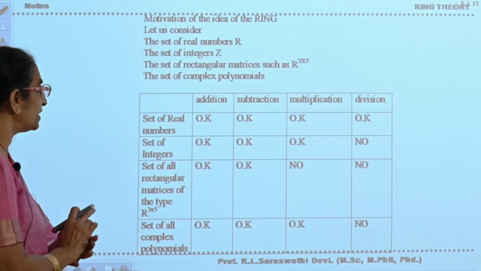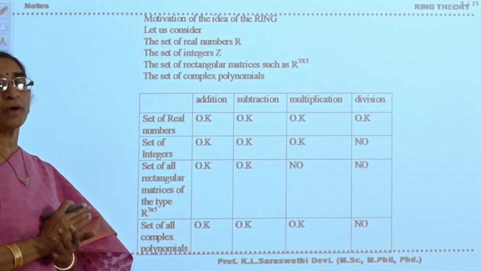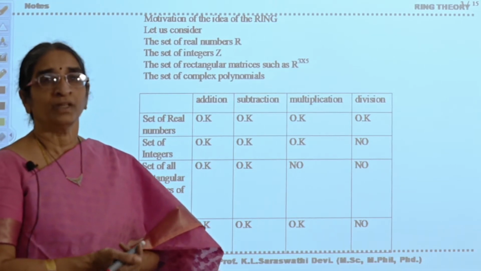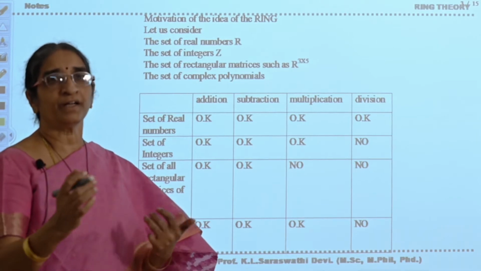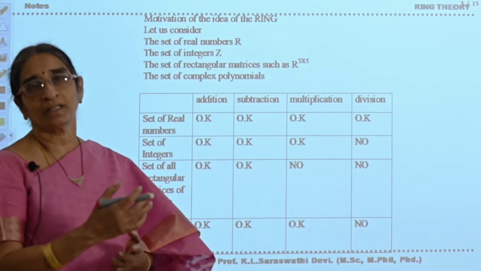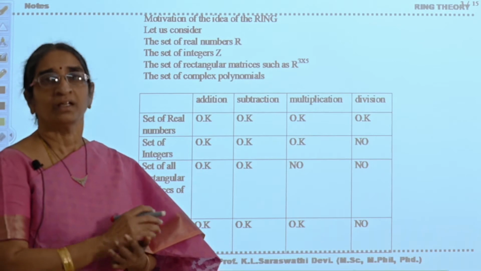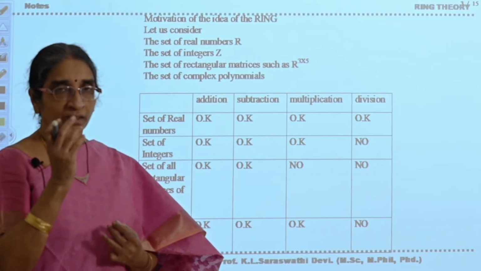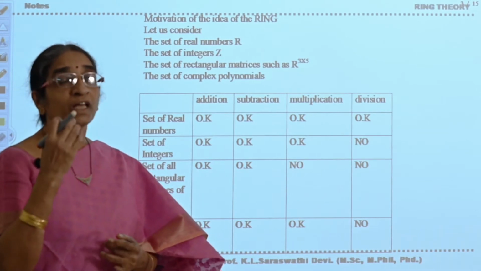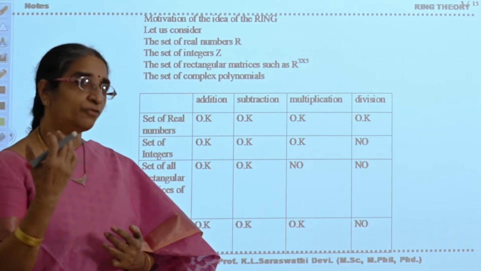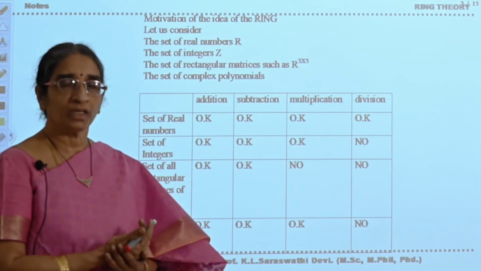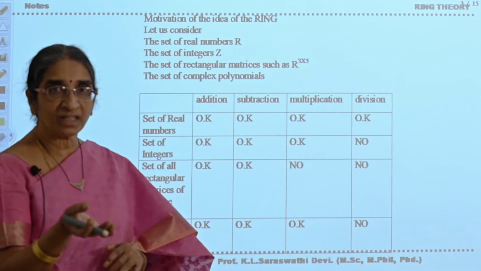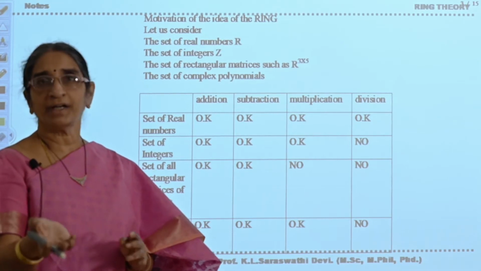Coming to division, that means based on the operator, the sets are behaving differently. Their behavior becomes different with respect to different operators. The sets will behave differently with respect to the different operators.